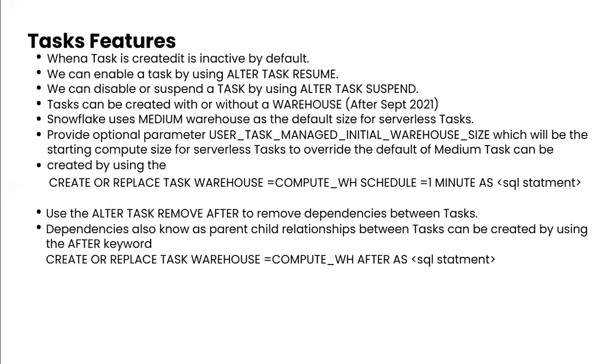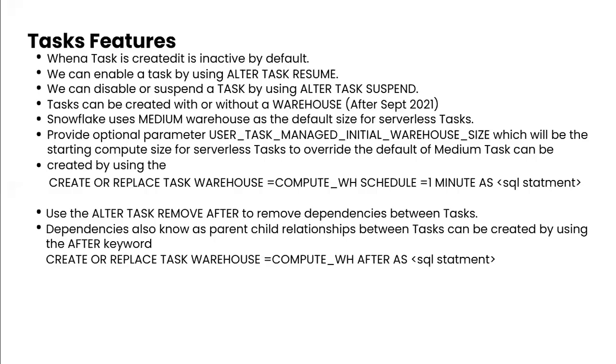So task features: when a task is created, it's inactive by default. You can enable the task by using alter command. You can disable or suspend task by using alter task suspend. Okay, so it can be created with or without warehouse. And Snowflake uses medium warehouse as a default. Provide optional parameters, use task this.